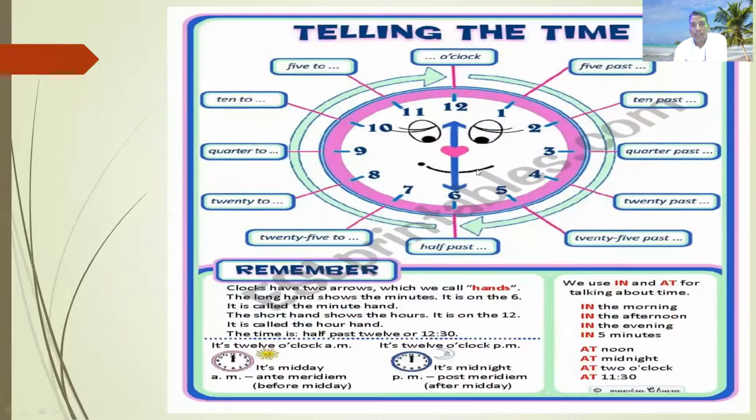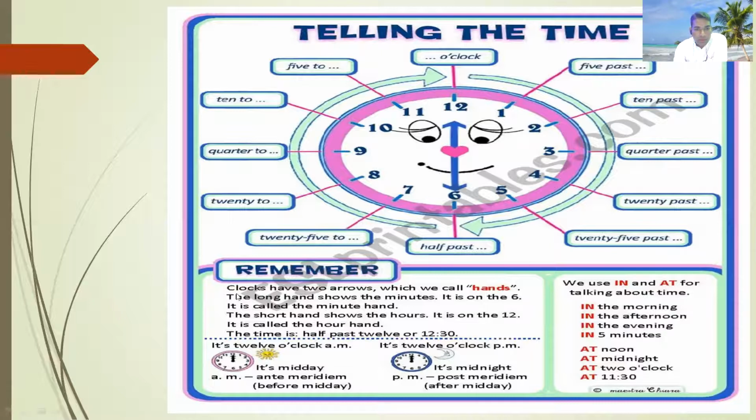So next slide. The next slide is the same. It is showing like that. 20 past, 20 to like that. And quarter to, 10 to like that. The same. So I don't want to read a lot. In, at, and on are used for talking about time. In the morning, in the afternoon, in the evening, in 5 minutes, at noon, at midnight, at 2 o'clock, at 11:30. Like that you can use.